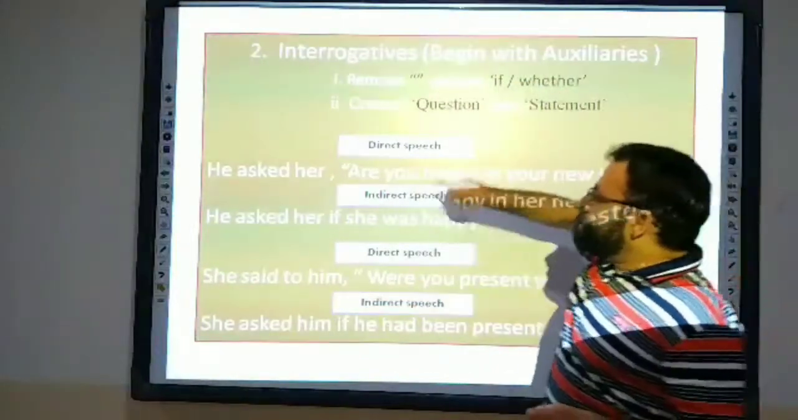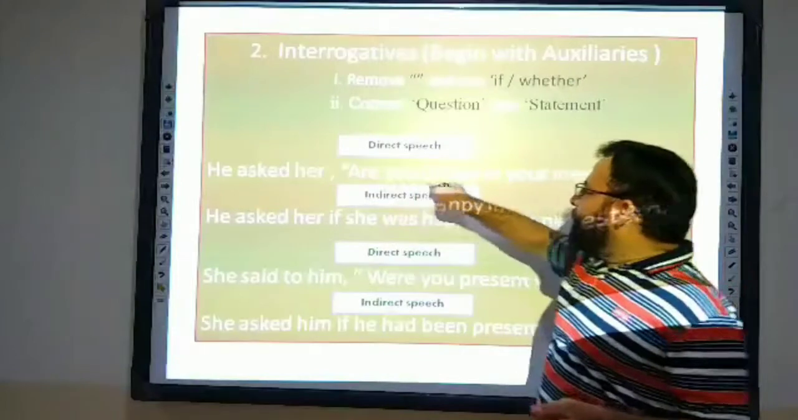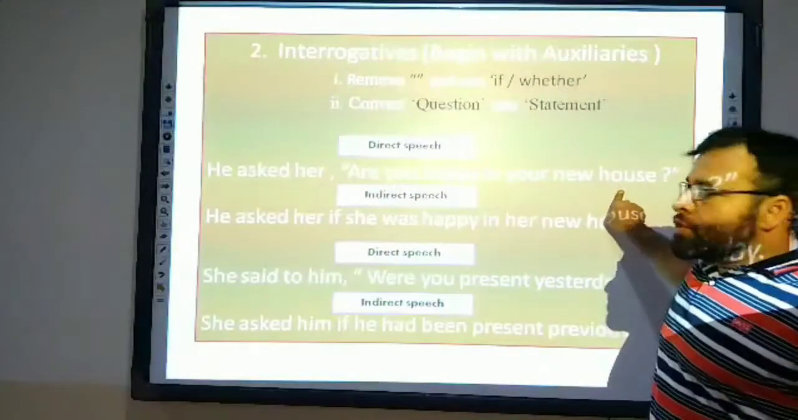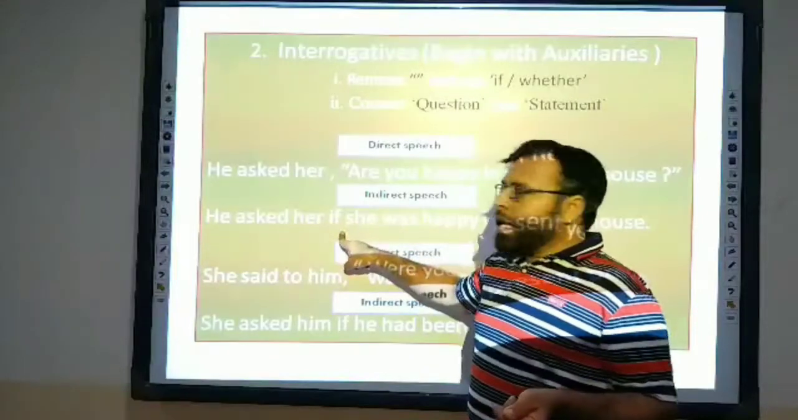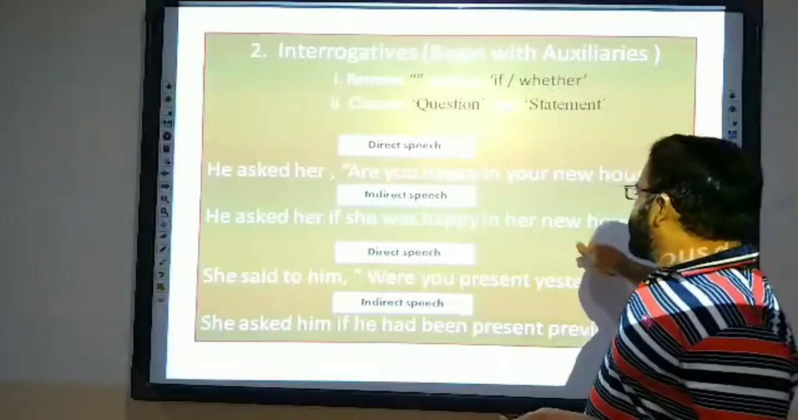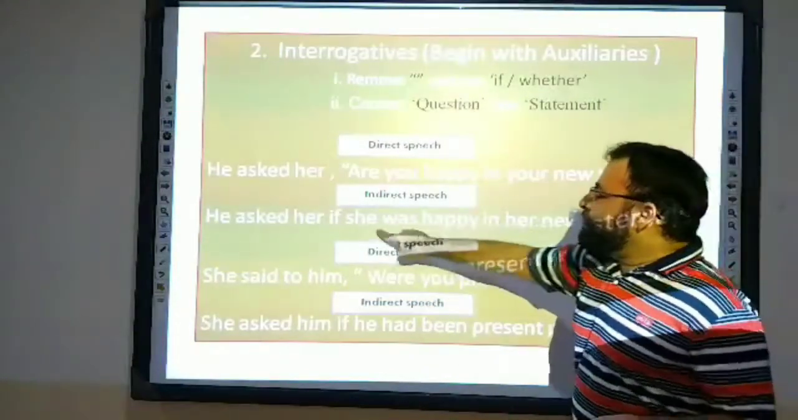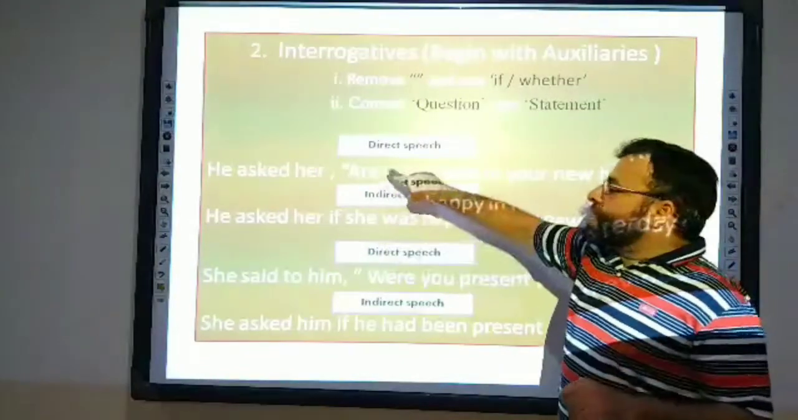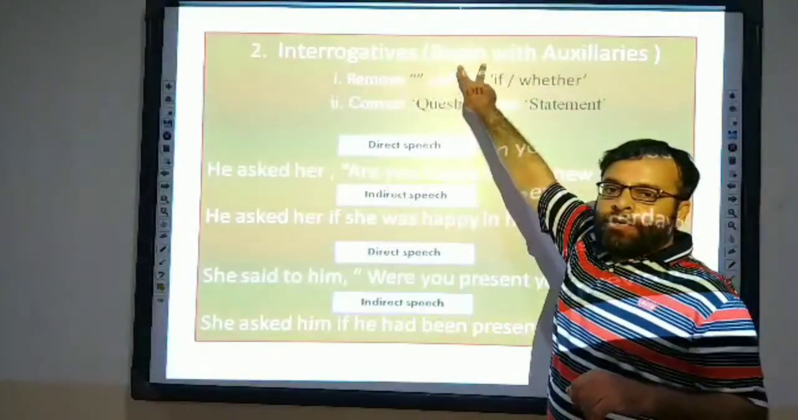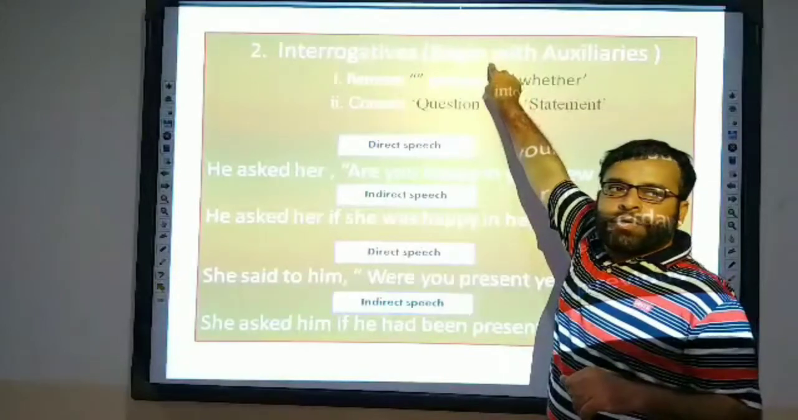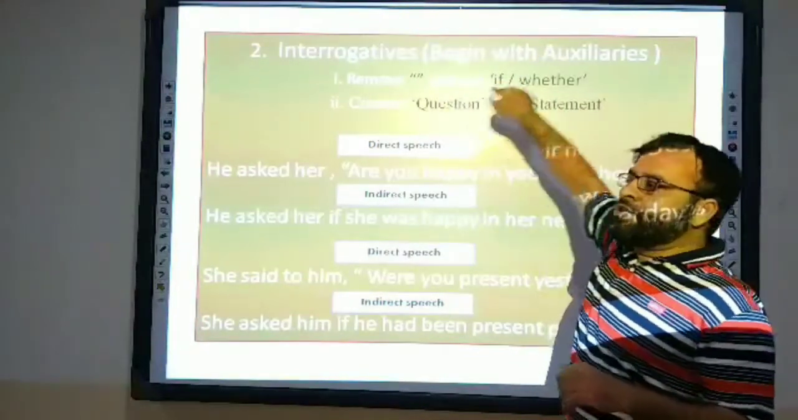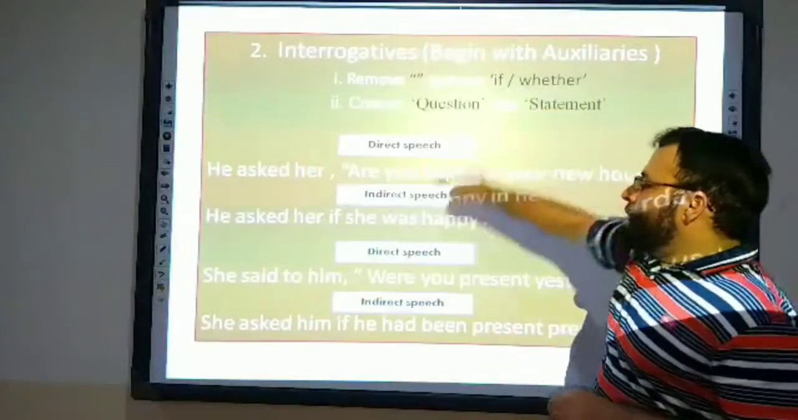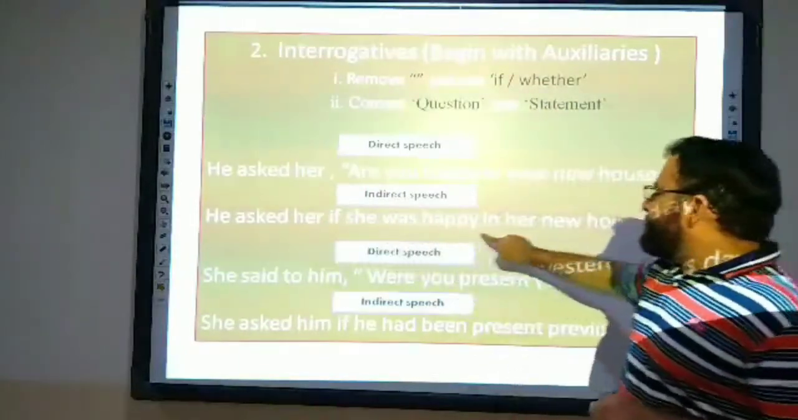So, "He asked her, are you happy in your new house?" The indirect speech will be, he asked her if she was happy in her new house. There is one more change you will do: you have to remove the inverted commas, use "if" or "whether," and change the question into a statement.